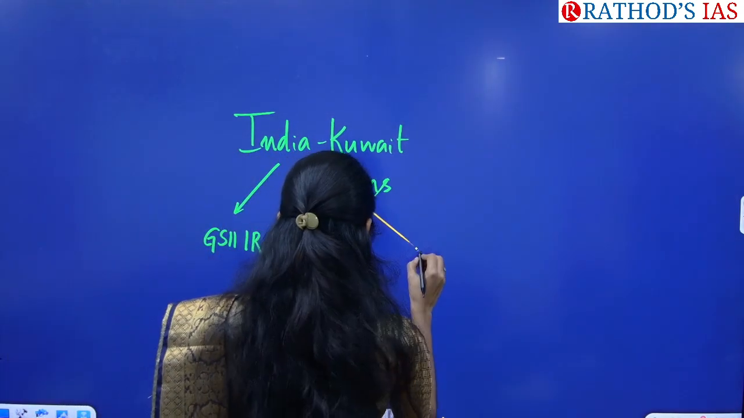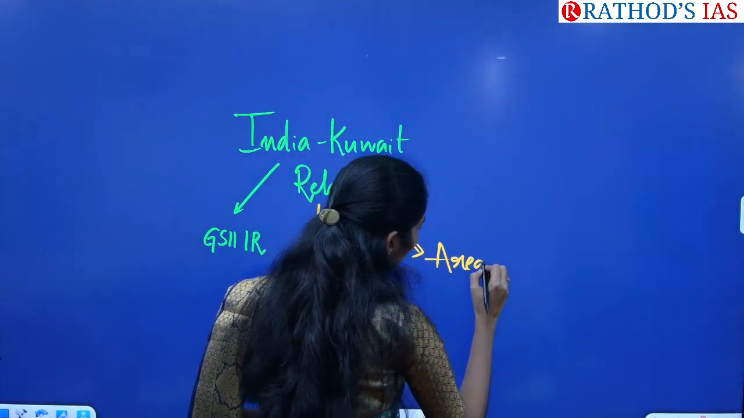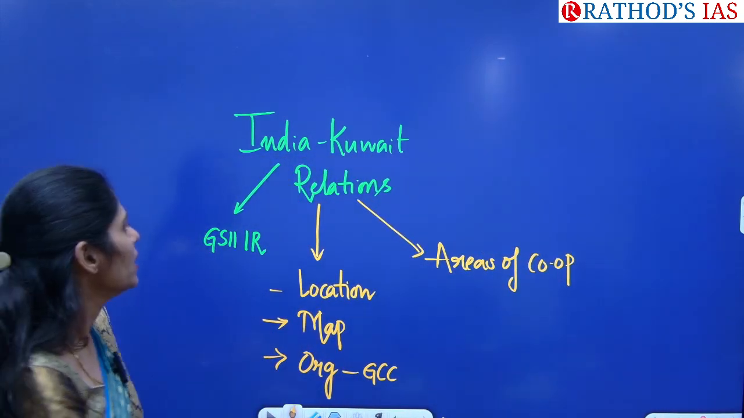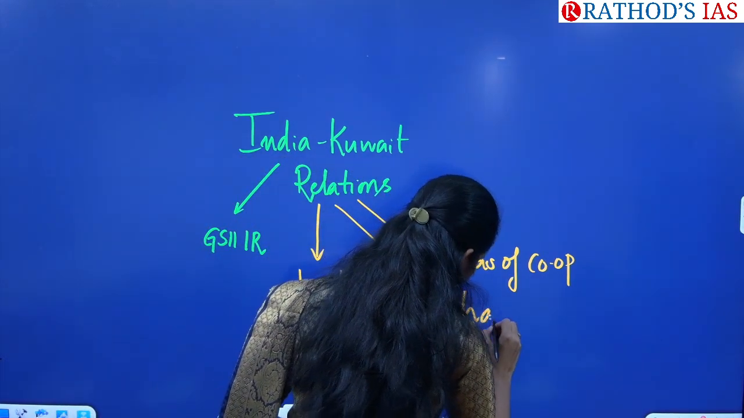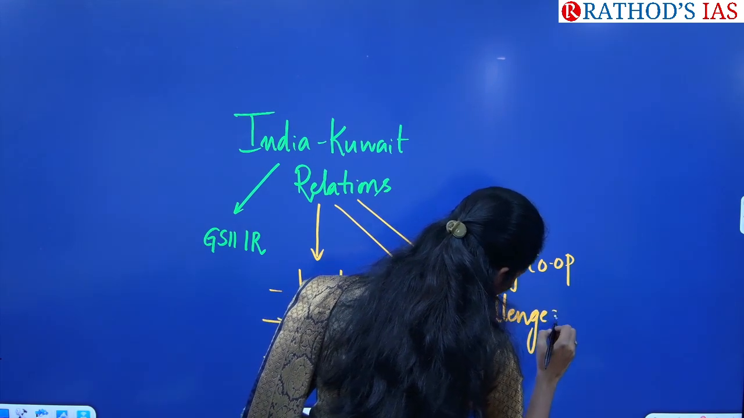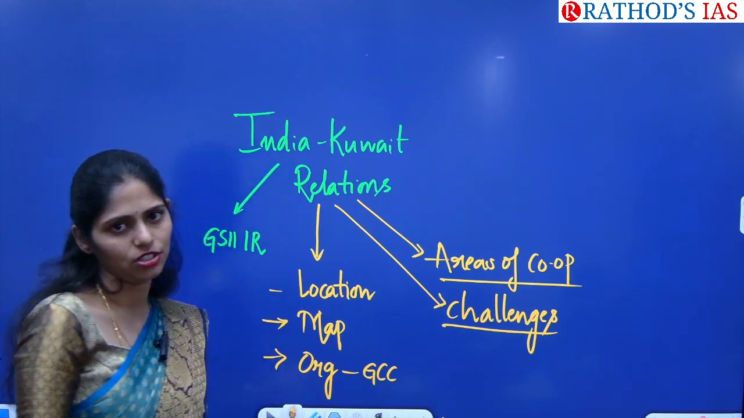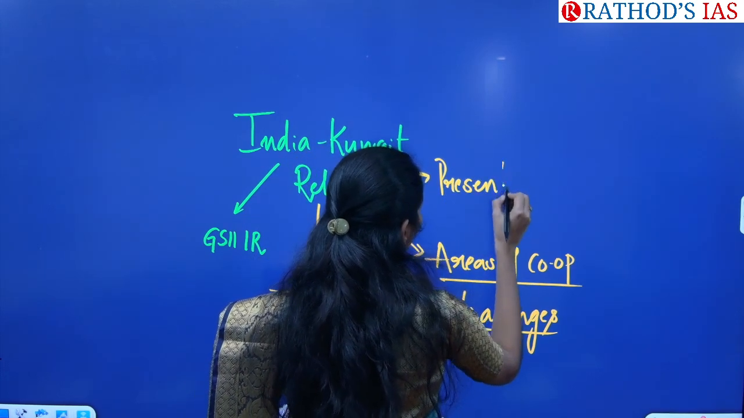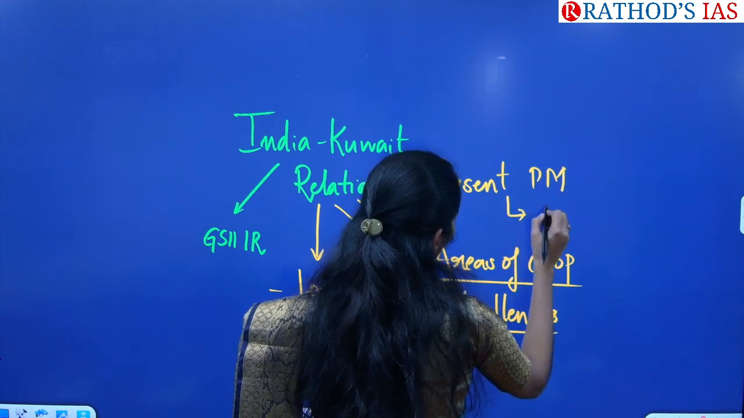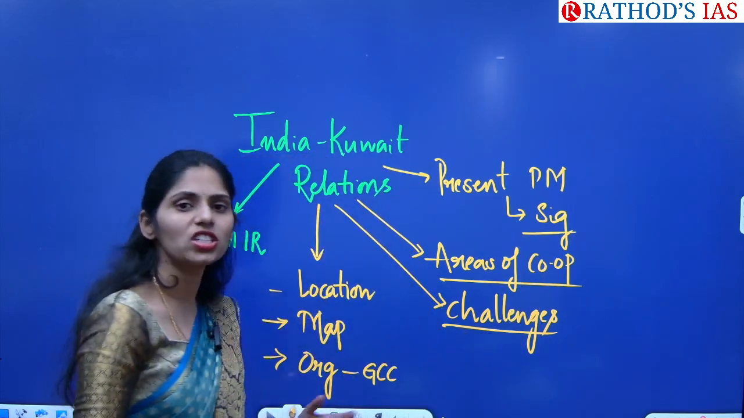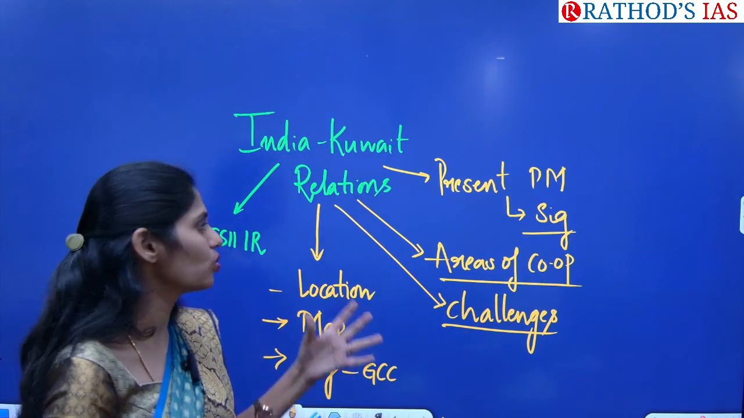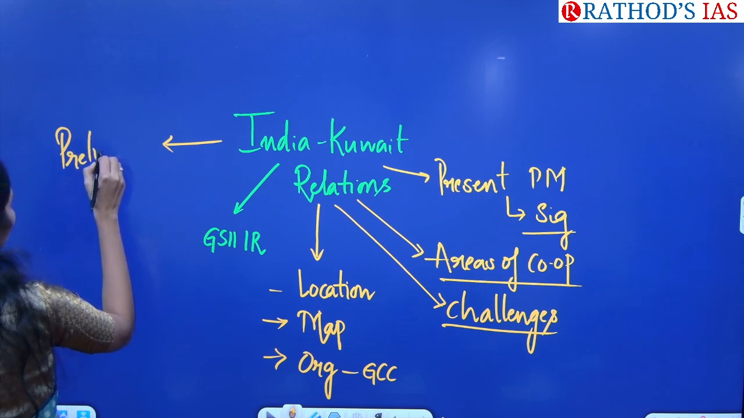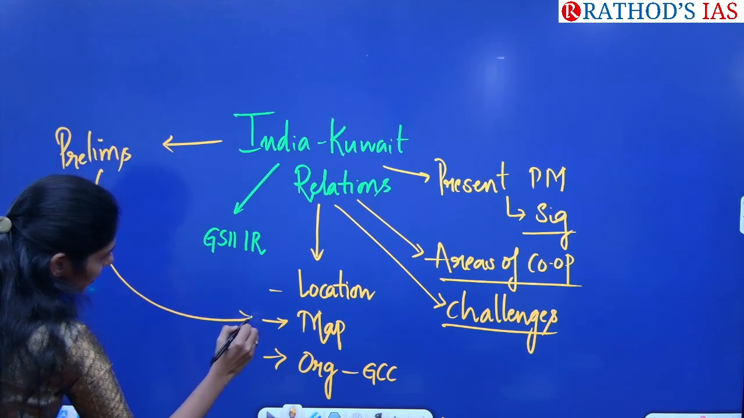The next important thing is the areas of cooperation between India and Kuwait. And you have to see what the challenges are between India and Kuwait relations, and what the present context is. In our Prime Minister's visit, what significance do we get, and which kind of agreements were signed with Kuwait? It is very important. From this area you can expect a prelims-based question, and that prelims question you will get from the map.